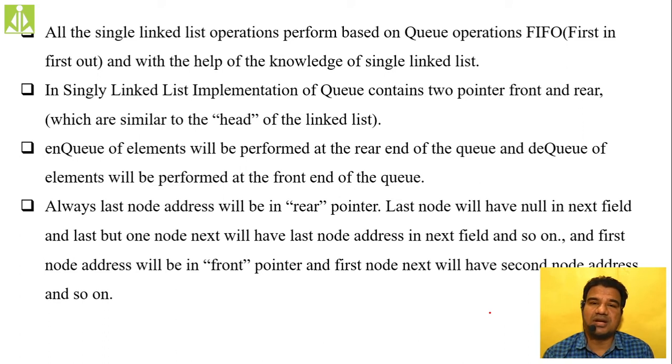Here, the least recently added element will be dequeued first. Quite opposite, isn't it? Over there, the most recently added element was popped first.